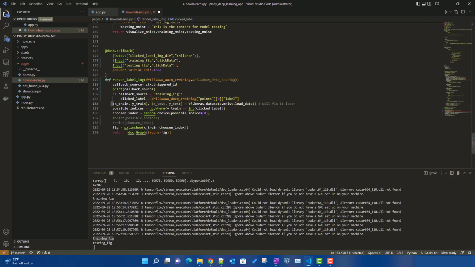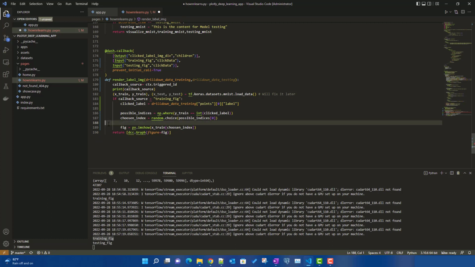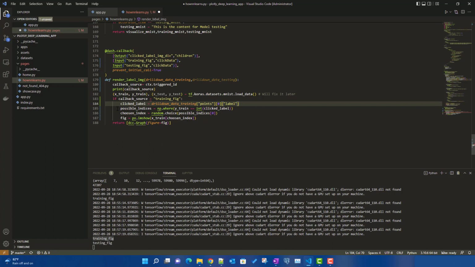The main dataset is common for both, so I will keep it outside. Then the possible indices, then the chosen index, and then we will be displaying that index over here. For now, let's remove this print, as well as this blank line.